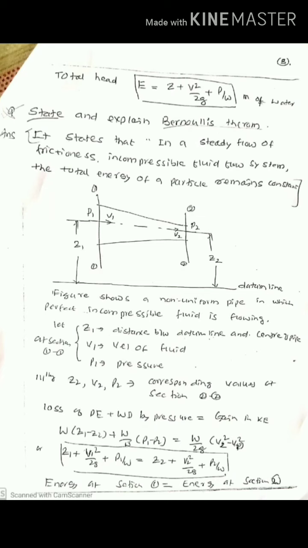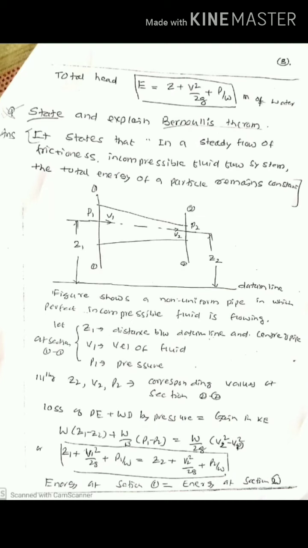So this is a representation of a figure, and we know that the loss of potential energy plus work done by pressure is equal to gain in kinetic energy. The loss of potential energy is W into bracket Z1 minus Z2. The work done by pressure is W by W into bracket P1 minus P2. And the gain in kinetic energy is W divided by 2g into bracket V2 square minus V1 square. Taking common W from both the sides, we can write Z1 minus Z2 plus P1 minus P2 by W is equal to V2 square minus V1 square by 2G.